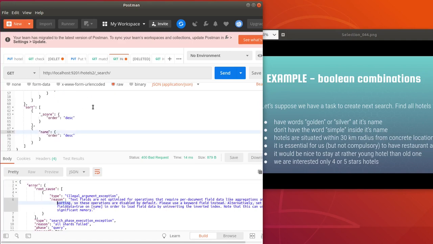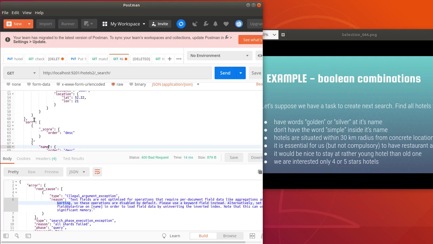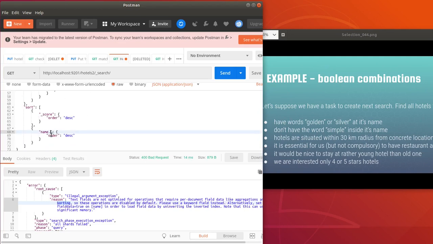That is the reason we did it, as while making sorting, the algorithms are completely different than while doing full text searches. So, as you see, for sorting and aggregations you have to use the not analyzed version of the document property.